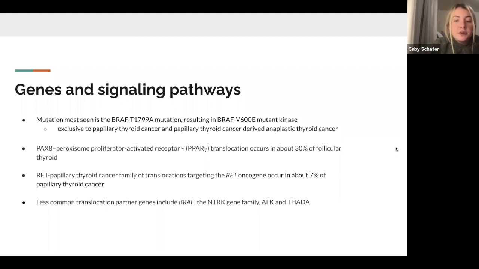Some pathways of translocation occur more frequently than others. The less common translocation partner genes are seen infrequently but can directly affect treatment. For example, ALK rearrangement might be associated with clinically aggressive thyroid cancers, and the availability of small molecule ALK and NTRK gene family inhibitors have shown clinical promise in rearrangement positive tumors and other cancers, which proves that the identification of these rearrangements could prove to have therapeutic relevance to patients with thyroid cancer.